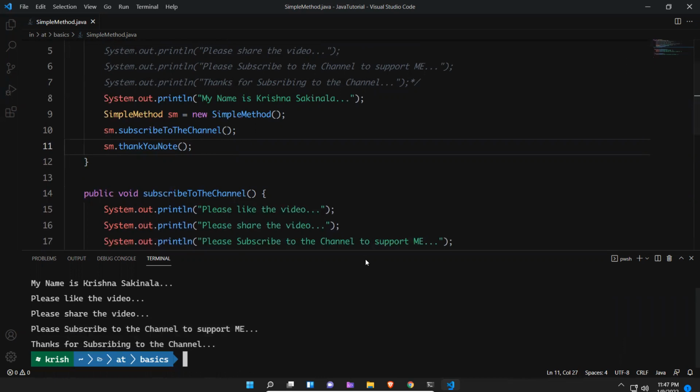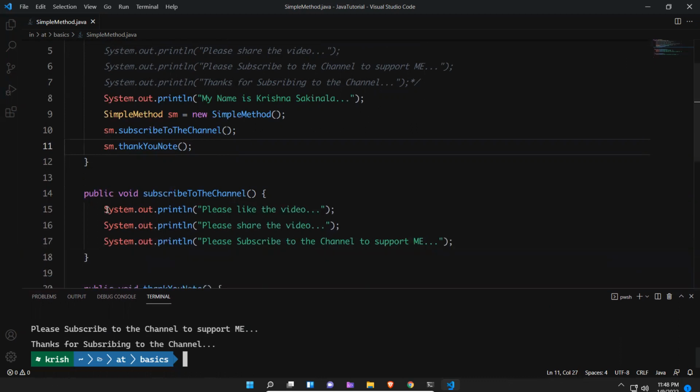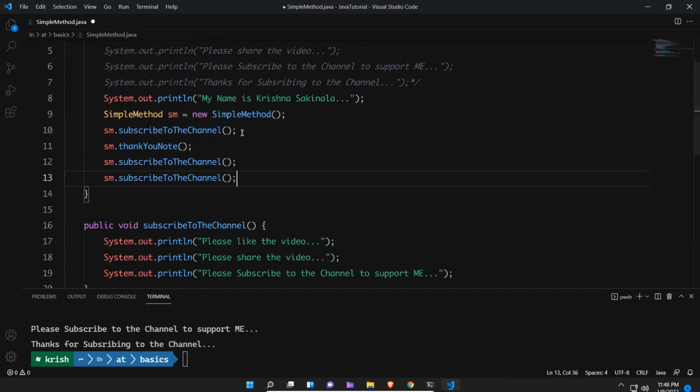Okay, fine. What is the benefit? If I want these three lines again, then you just call this. That's it. Call again. So 6 lines became 2 lines. If you want to do it 100 times, 100 into 3, 300 lines of code you need to write.